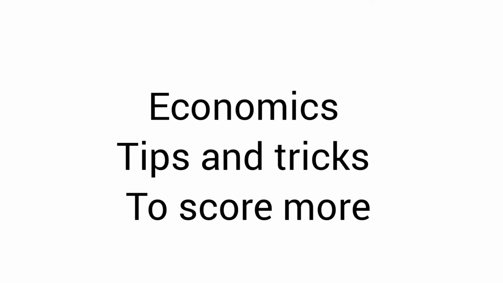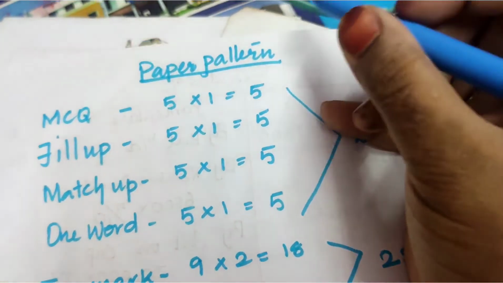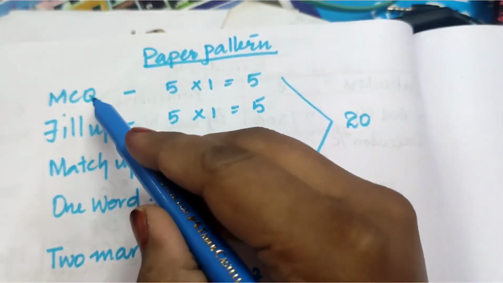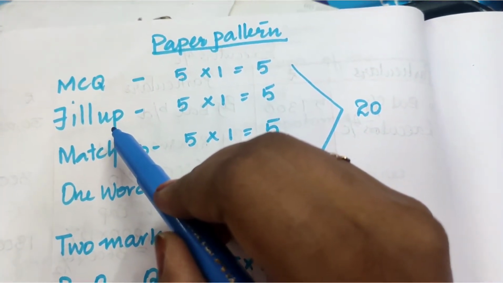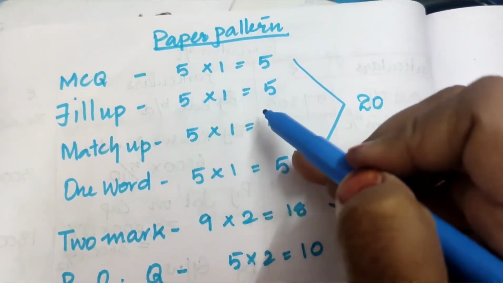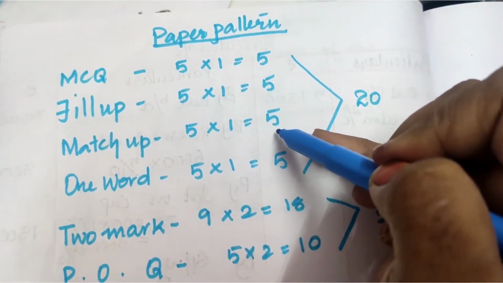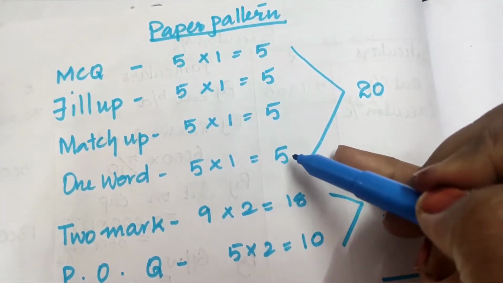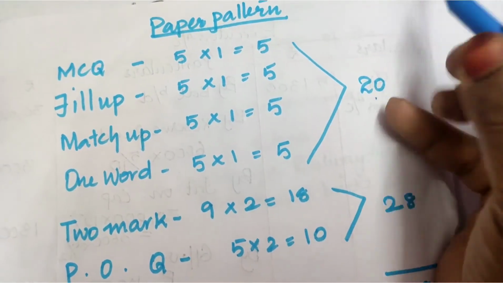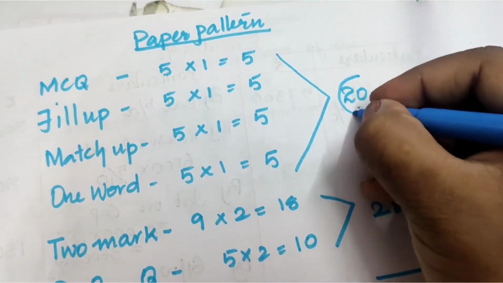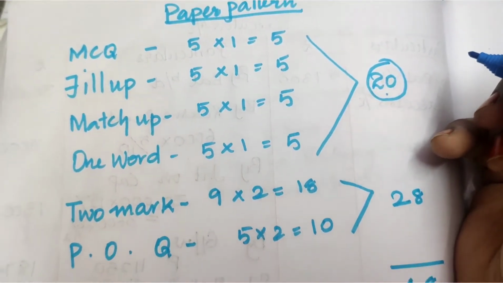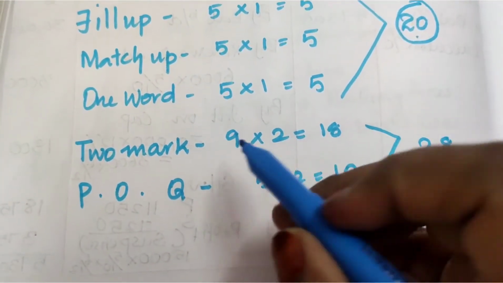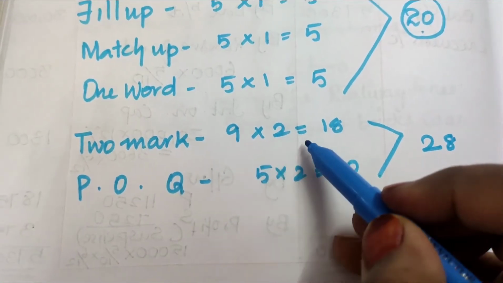What you will get: first, you will get 5 marks MCQ, 5 marks fill in the blanks, 5 marks match up, and 5 marks one word. So I will suggest you should always study everything, all the MCQs, all the fill ups, all the match up, and all the one word, without any omission. That way you can easily get 20 marks.